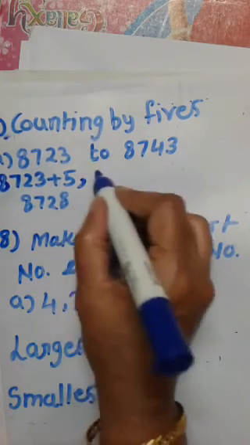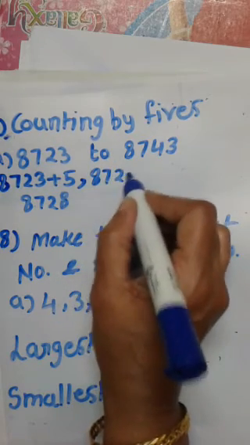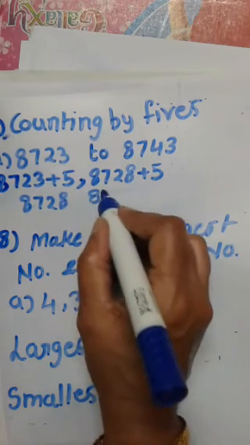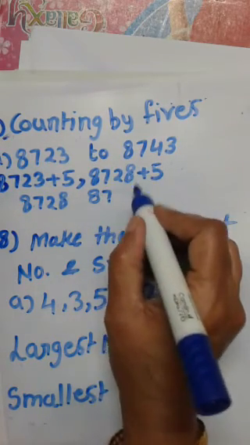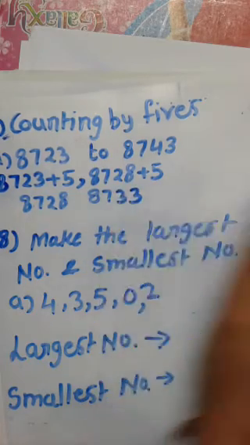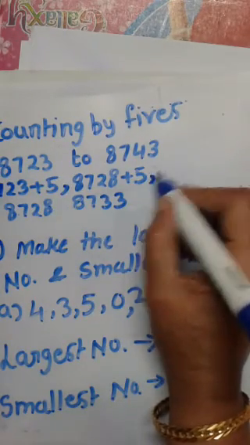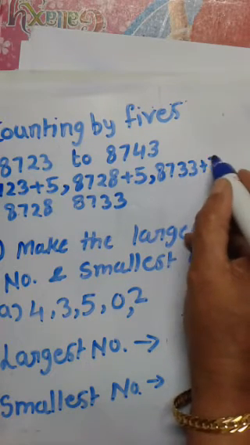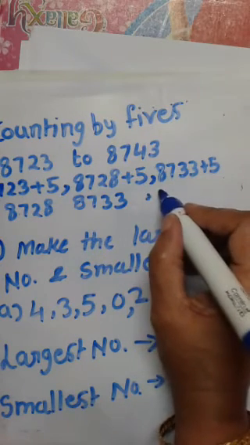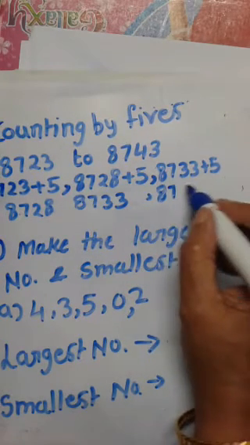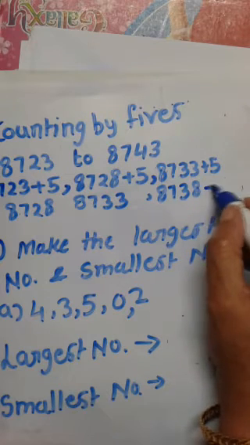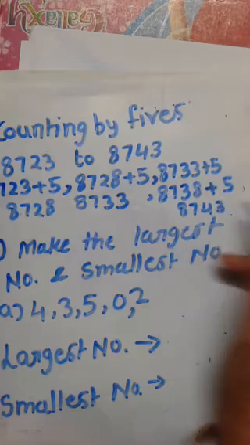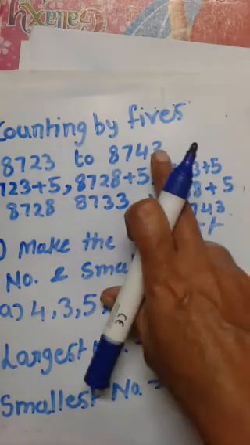Again we add 5: 8728 plus 5 is 8733. Again 8733 plus 5 is 8738. Again adding 5 comes to 8743. We stop at this number because it is 8743.